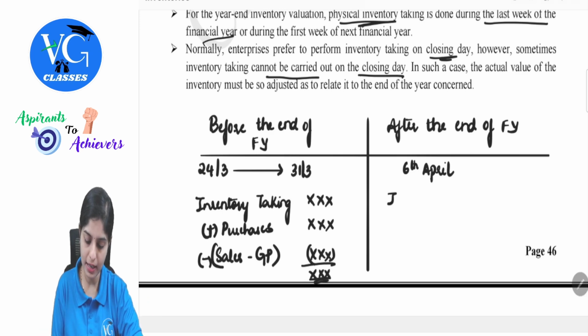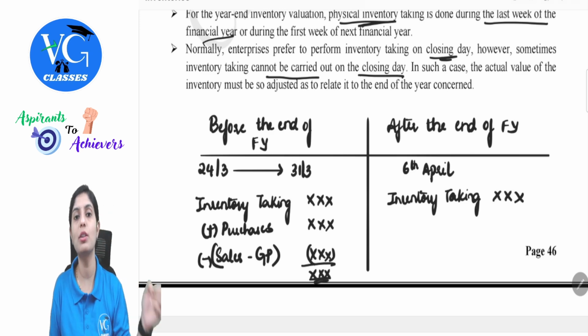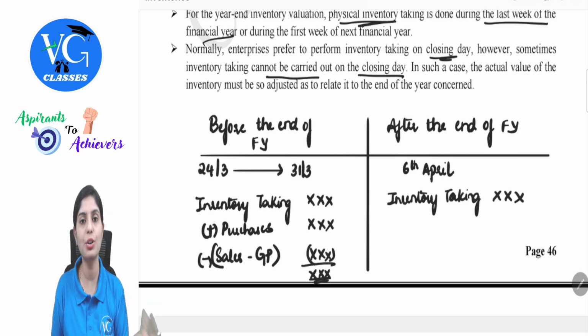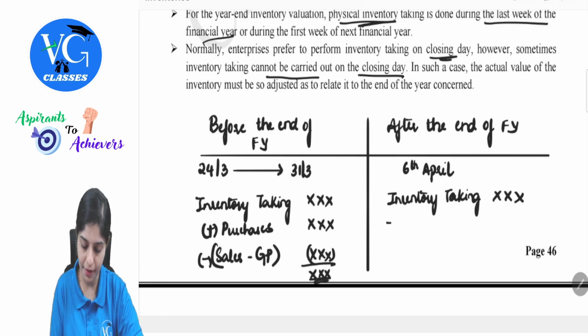Now let's take the example. The purchase has happened between 1st of April to 6th of April. Should this be included in the value of inventory as on 31st of March? No, it is not at all relevant. So what should I do? I will subtract if there are any such purchases.